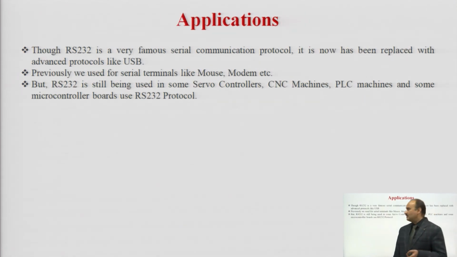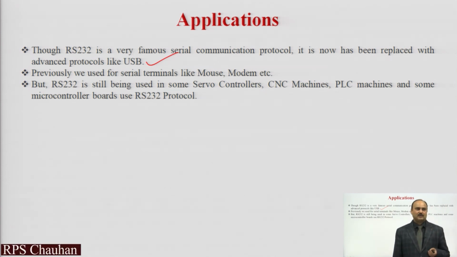Next is the application of RS-232. Though RS-232 is a very famous serial communication protocol, it has now been replaced with advanced protocols like USB. Nowadays USB is very common for data transfer between two devices. Previously, we used RS-232 for serial terminals like mouse, modem, etc. But RS-232 is still being used in some servo controllers, CNC machines, PLC machines, that is programmable logic controllers, and some microcontroller boards use the RS-232 protocol for data transfer operation.